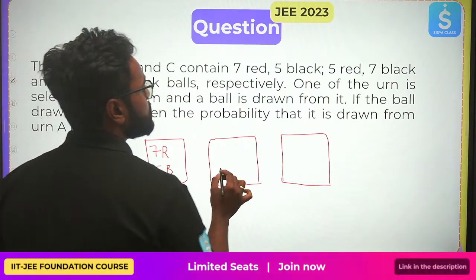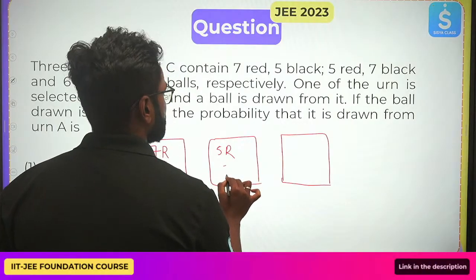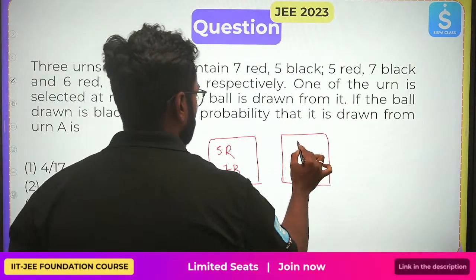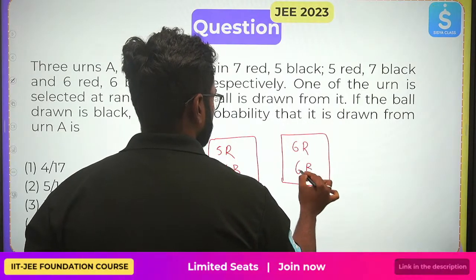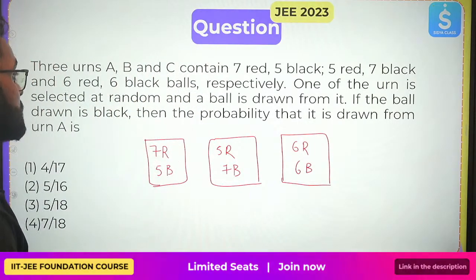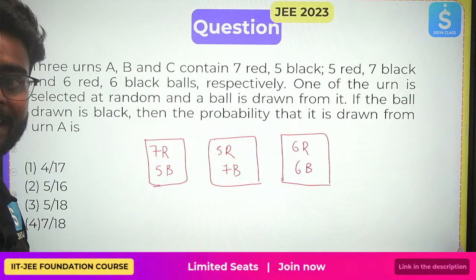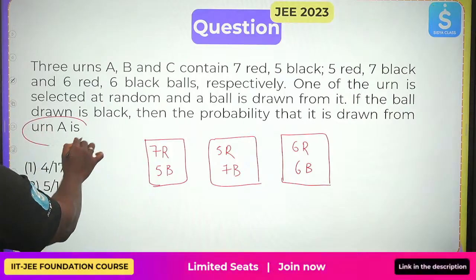This one has 5 red, 7 black. Finally, this one has 6 red, 6 black. Understood. Now, one of the urns is selected at random and a ball is drawn from it. If the ball drawn is black, then the probability that it is drawn from urn A is?